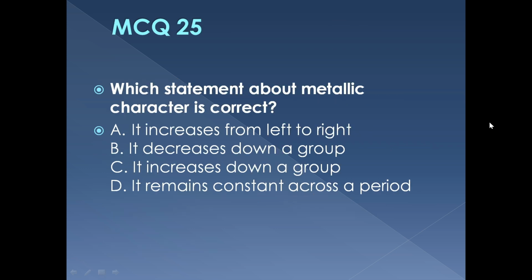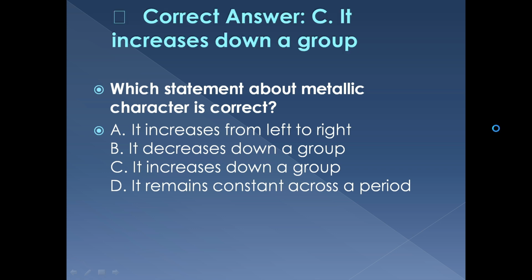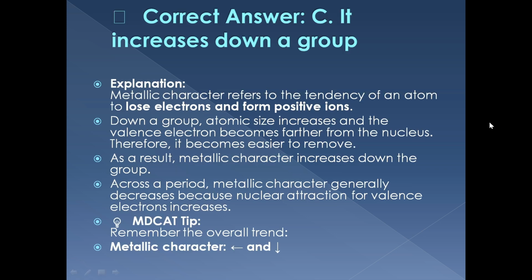MCQ 25. Which statement about metallic character is correct? Does it increase across a period, decrease down a group, increase down a group, or remain constant? The correct answer is, it increases down a group. Atomic size increases, making the outer electron easier to remove. Metallic character therefore increases downward.